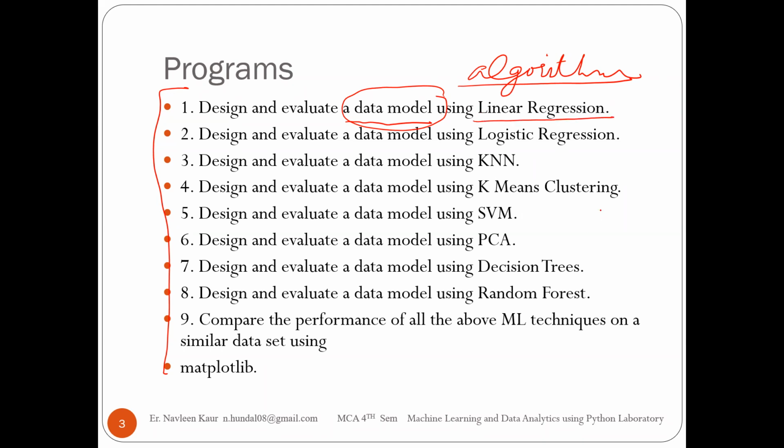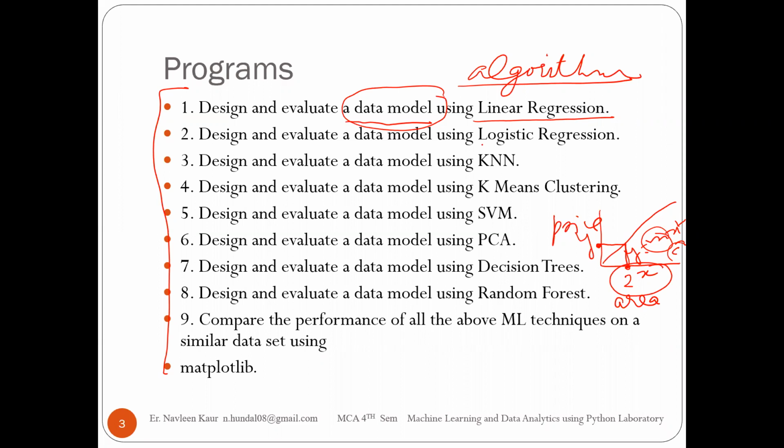I have given you an example that we have an x-axis, we have a y-axis, and this is the slope. y = mx + c, if you remember, right? Where m is the slope and c is the intercept. So if x is given, suppose x is 2, then on the basis of this line, wherever it intercepts, you can predict that this is going to be the value of y. So if x is the area of the house, you can predict what the price will be. So if we are using linear regression, the equation that we are going to use is this one.